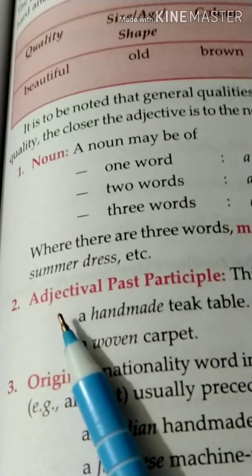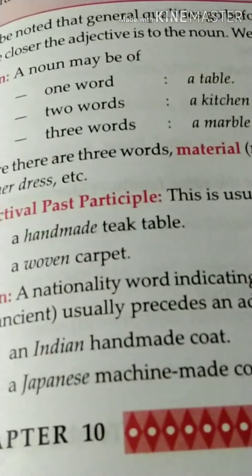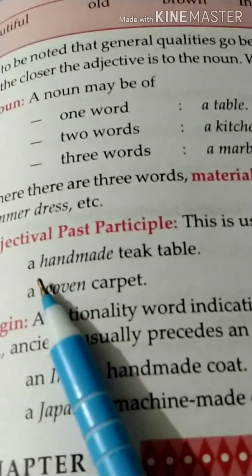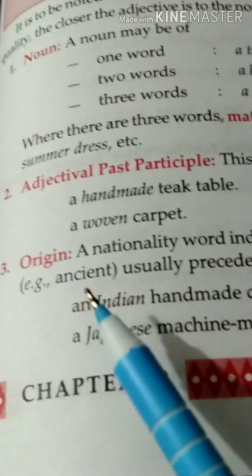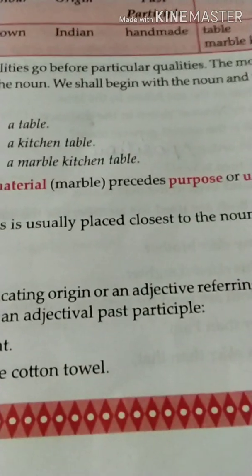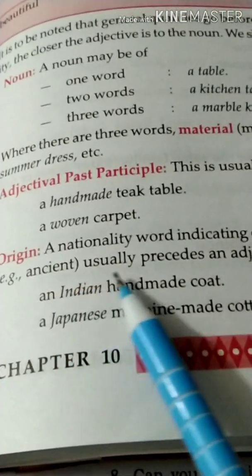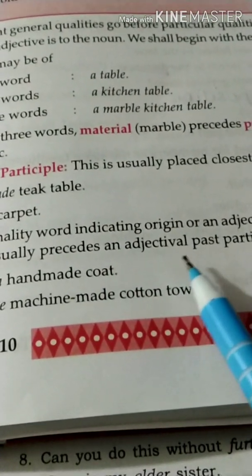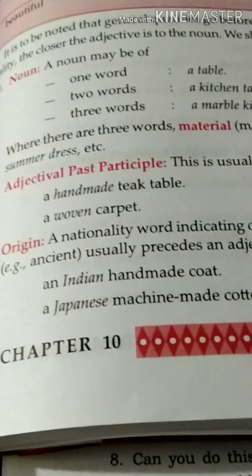Then next is the adjectival past participle. This is usually placed closest to the noun. See the example. Number 3 comes the origin. The table that we had seen, we are going into detail with the table itself. A nationality word indicating origin, or an adjective referring to a historical period, for example ancient, usually precedes an adjectival past participle. That means it is written before the past participle.